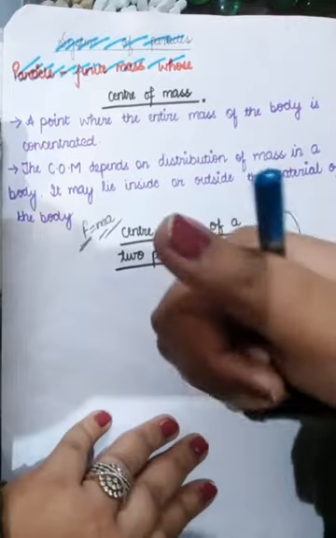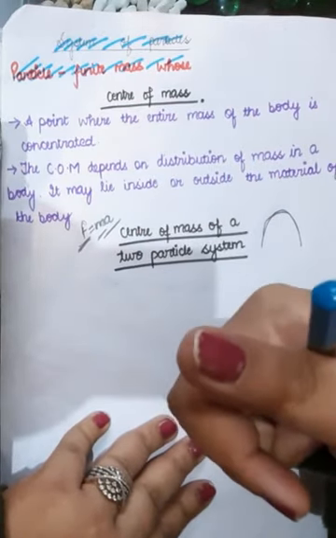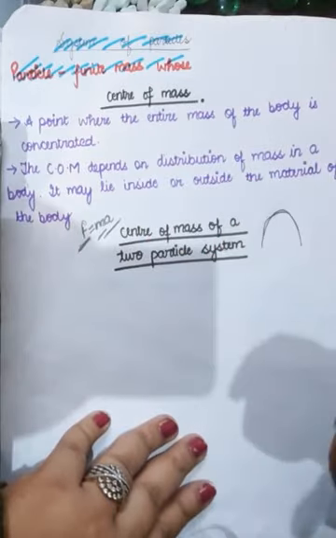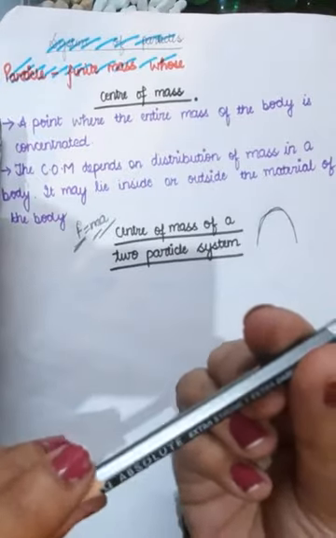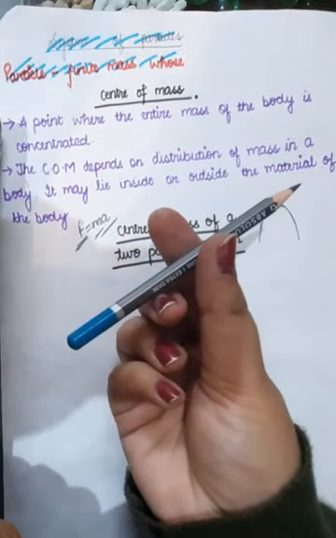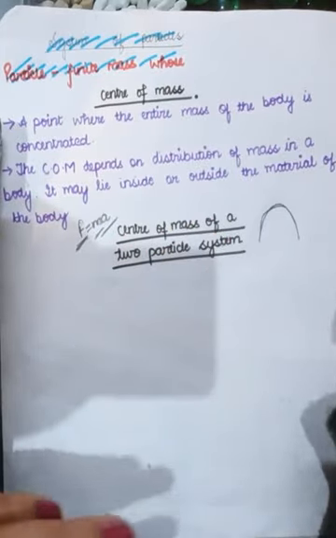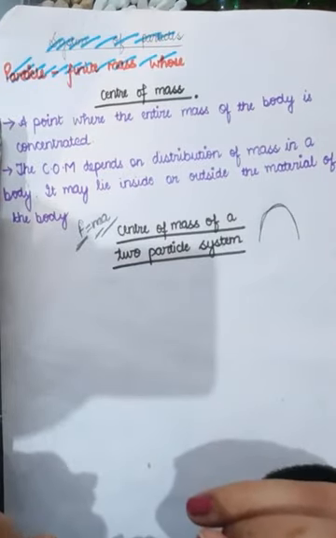Now the second aspect related to center of mass: you can actually balance a body at its center of mass. When you find the center of mass, at that point you can actually balance a body, right? You can try it, and that balancing point is known as center of mass.